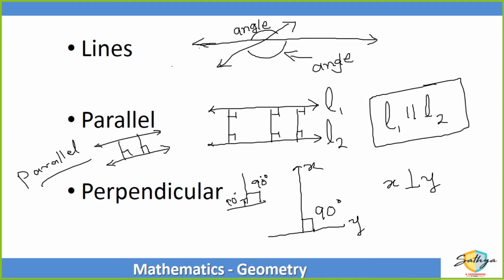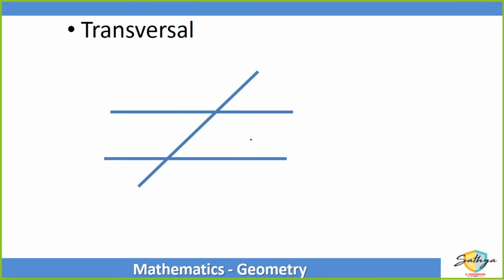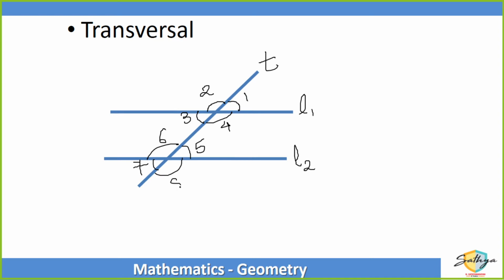Very basic concept. So when we have two parallel lines, let us say lines L1 and L2, and a third line T cuts or intersects the two lines, then we get multiple angles. So I'm going to name them. This is angle 1, this one is angle 2, angle 3 and angle 4. Similarly, we have angle 5, angle 6, angle 7 and angle 8.